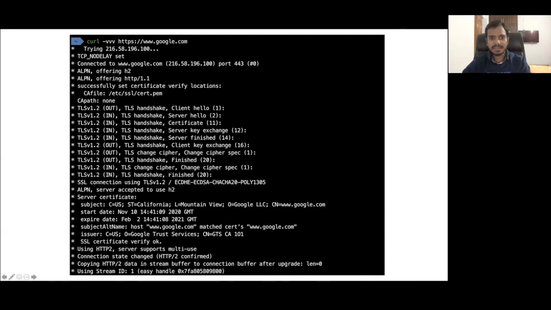Similarly, the server is sending change cipher spec. That means the server is also ready now. It will also do all the communication in encrypted form. And at last, finished means just the handshake formality for finishing this, like okay, done.